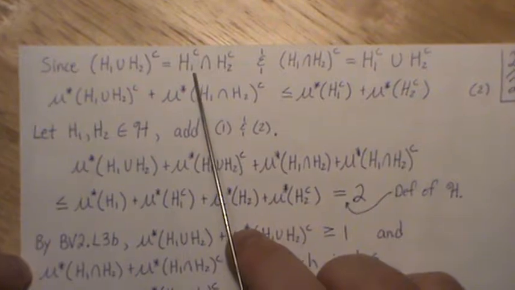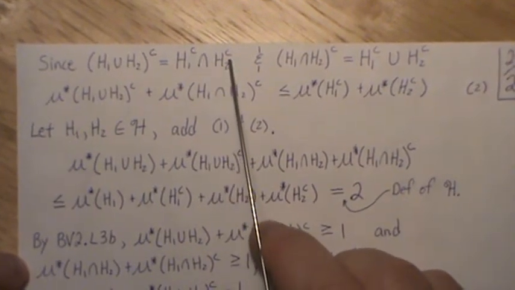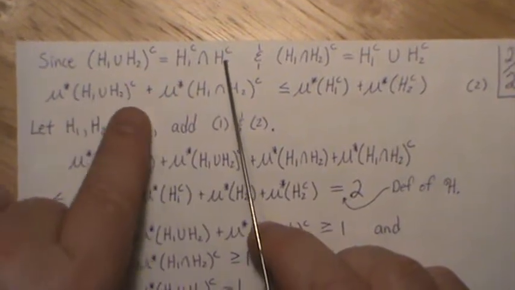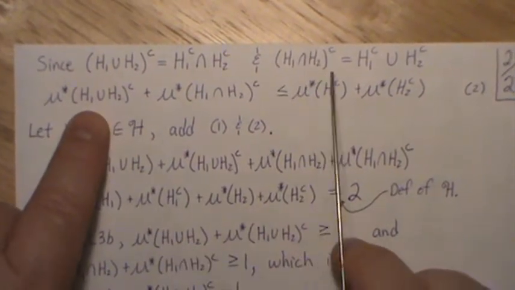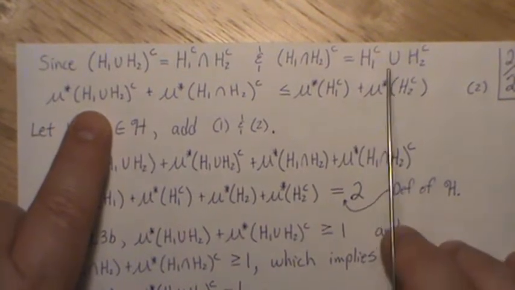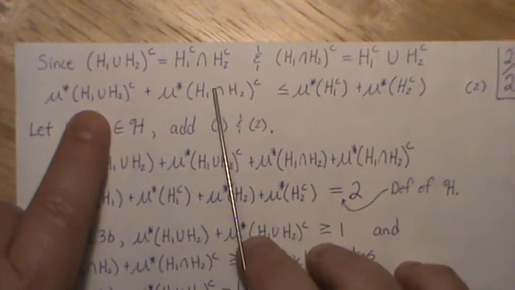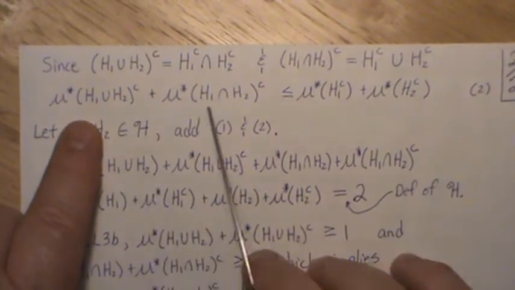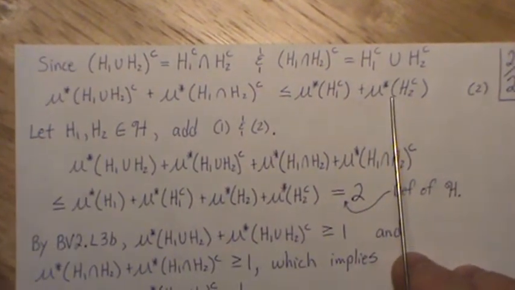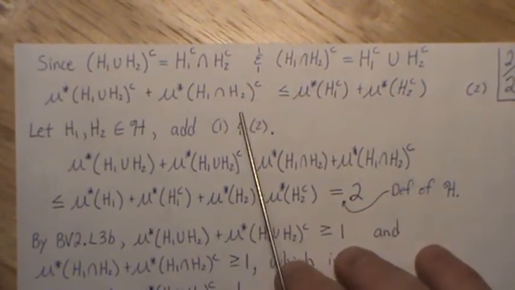Now, normally we could show H1 complement intersect H2 complement. We could put that right here, and then these two sets here, and then we'd get the same property. But since this equals this, we're going to put this notation here. So it's essentially the same as the previous equation, but we're using complements, with this type of setup now.